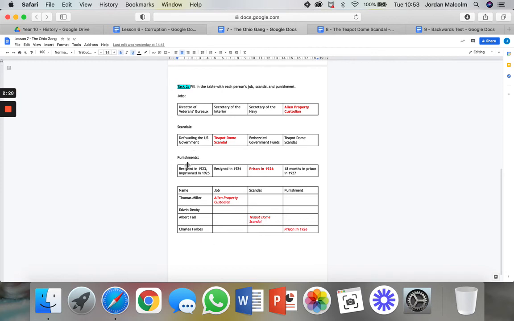And punishment then, cross here, so these are the options. Well, Charles Forbes was in prison in 1926, so taking that information and popping it here, okay? So making sure that we filled in the job, the scandal and the punishment for each person using the job, the scandal and the punishment examples that I've given you here. So that should all be in the reading up above.